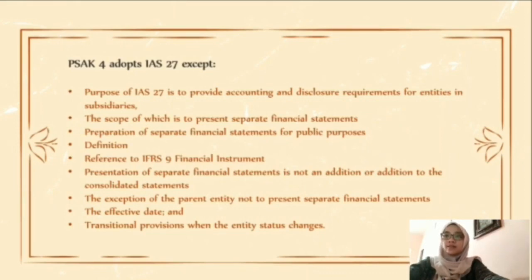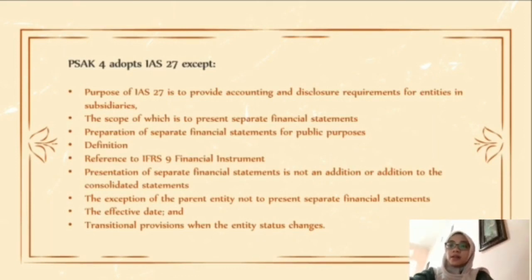The purpose of IAS 27 is to provide accounting and disclosure requirements for investments in subsidiaries, where the scope is to present separate financial statements. Preparation of separate financial statements for public purposes. The definition. The reference to IFRS 9 financial instruments. The presentation of separate financial statements is not an addition to the consolidated statements. The exception for the parent entity not to present separate financial statements. The effective date and transitional provisions when the entity status changes.